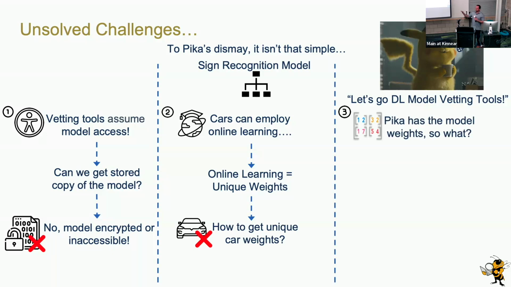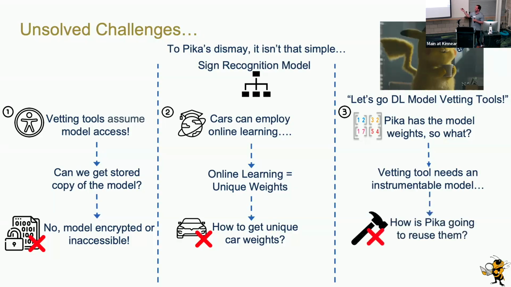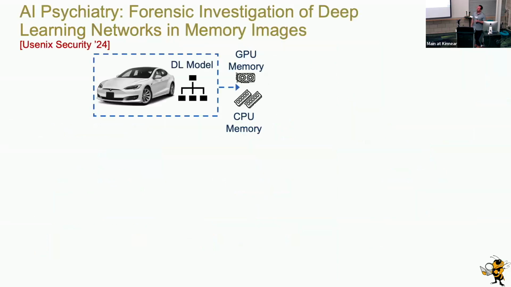Theoretically, if those two things were an issue and we were able to recover both the model and the unique car weights, what do we do? How do we test it? These tools all require some sort of instrumentable model, so we want to set them up in some sort of source code level testing setting and apply the existing white box tools to test them. But if we just have an in-memory representation, and we recover the weights and want to test them, we can't do that testing. So this is where my work came in, which is AI Psychiatry: forensic investigation of networks and memory images.